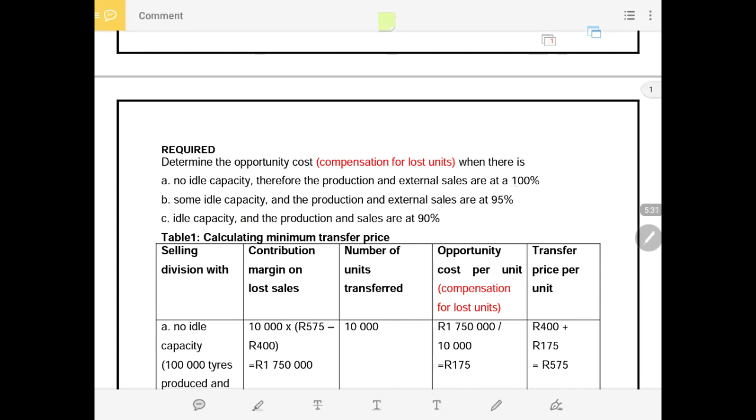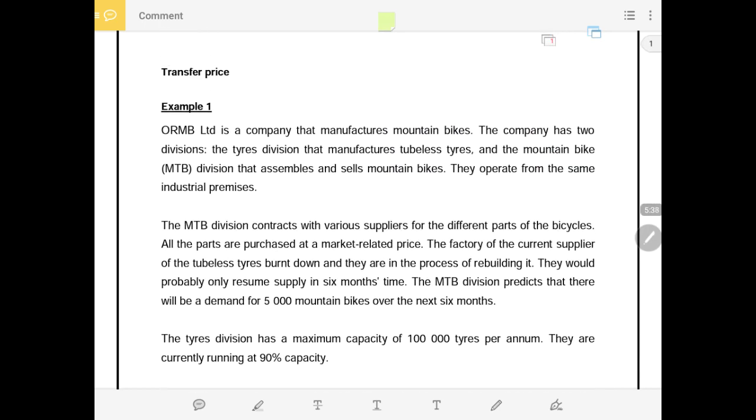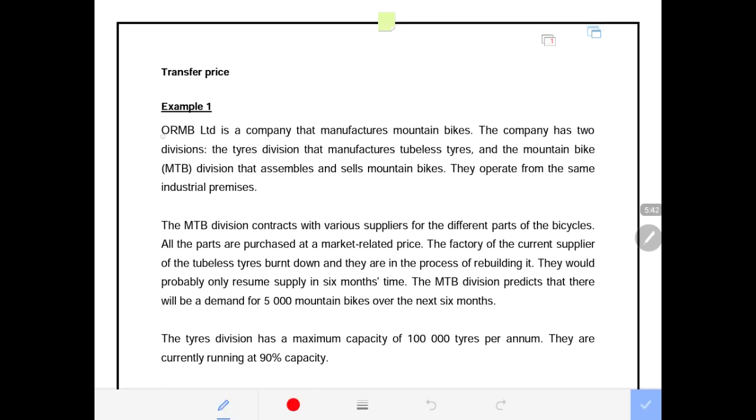Now, let us continue reading the information that is provided to us. Just a short one-page scenario, not much information. It says ORMB Ltd is a company that manufactures mountain bikes. The company has two divisions: the tire division that manufactures tubeless tires, and the mountain bike division that assembles and sells mountain bikes. So we have two divisions.